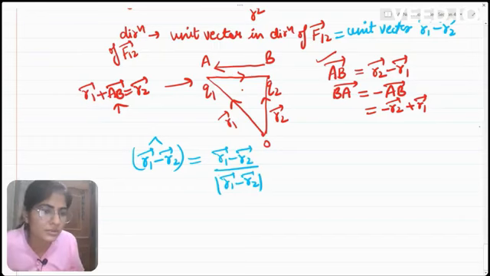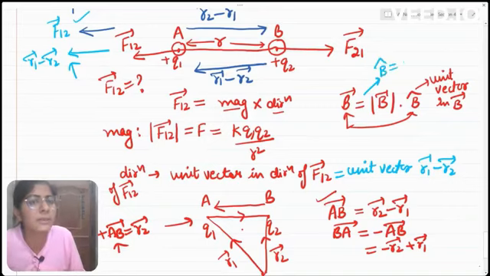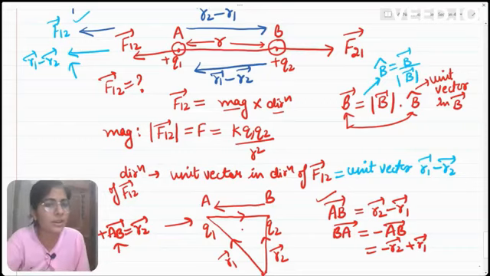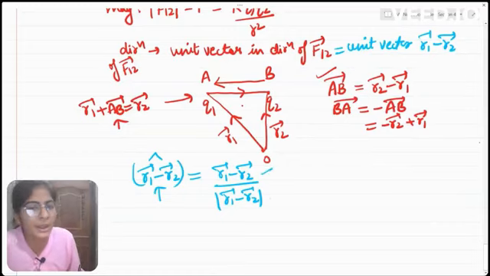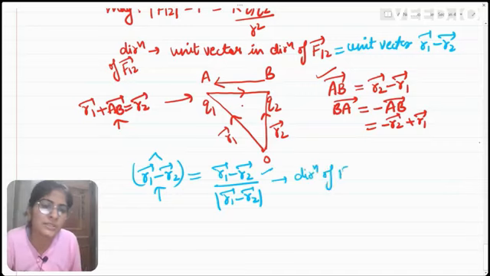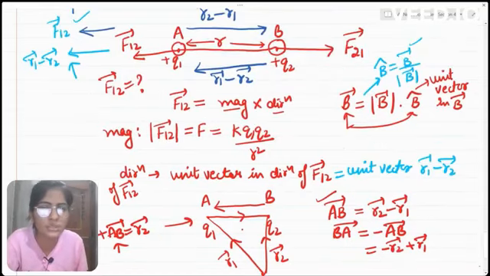Why? Because from this equation we can see that b cap is equal to b vector divided by magnitude of b. So the unit vector in a particular direction is written as vector divided by its magnitude. The same thing we have written here: unit vector in the direction of r1 minus r2 is equal to vector divided by its magnitude. So the direction of F12 is basically r1 minus r2 divided by magnitude of r1 minus r2. Let us say this is equation number 3 and this magnitude is equation number 4.